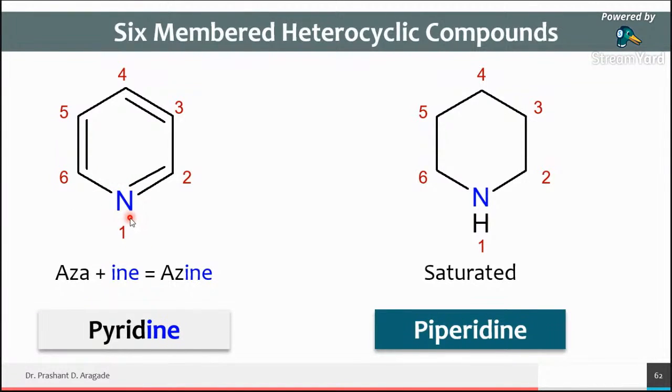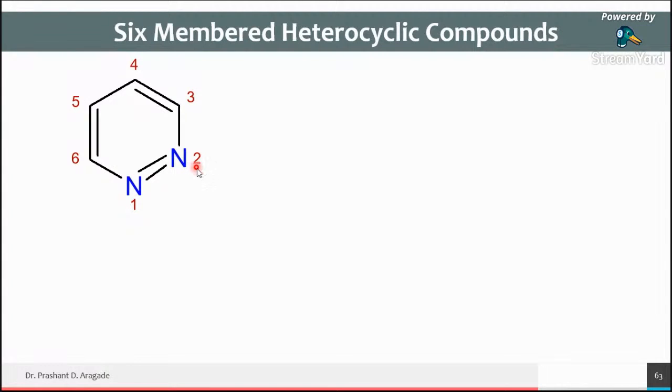As it contains only one nitrogen atom, our numbering starts from the heteroatom. We number it either clockwise or anti-clockwise because it does not contain any substituents. Okay. And now the second nitrogen is present at position 2. That time that ring is called pyridazine.